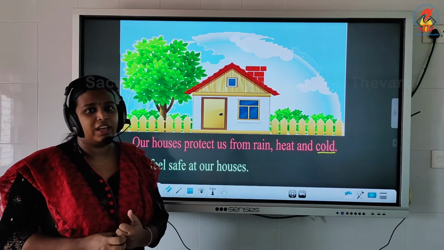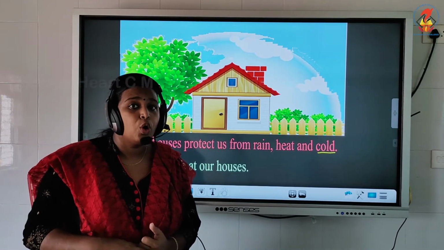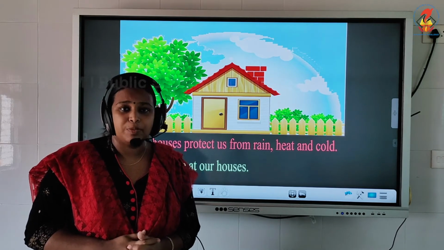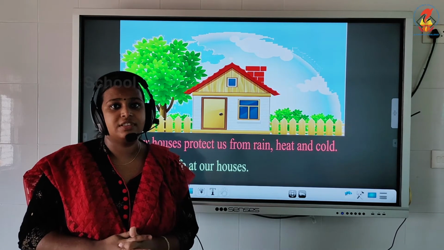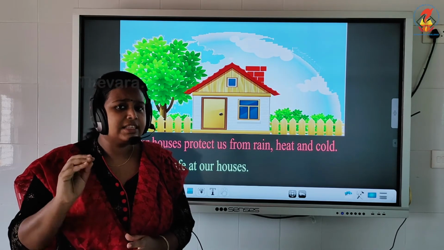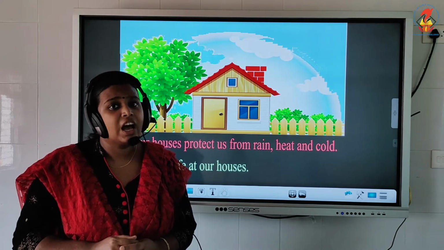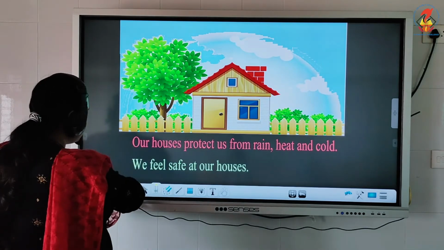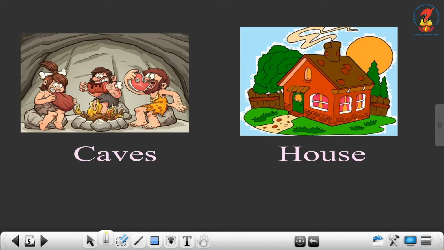Children, do you know, long years ago people used to live in caves. Slowly, they started to learn to build houses. Here you can see the picture. In olden days, long years ago, they used to live in caves. Later, they started to learn to build houses. So, they moved to houses.